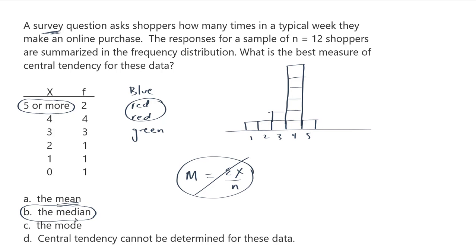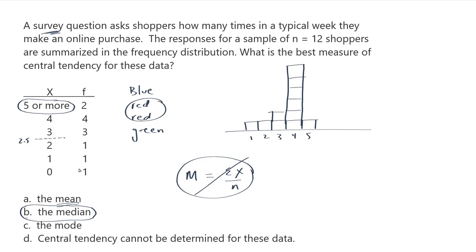Now, how would I find that median? Well, you do have to be a little bit careful when you're looking at frequency distribution tables. The reason being that you don't just want to look at your x values and say, here's the middle, 2.5 in between the 2 and the 3. Because that would be ignoring the fact that we actually have 2 values that fit into this top category, and then 4 values in the next category, and 3 here, and only 1, 1, and 1 in the last 3 categories.